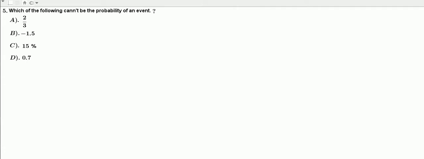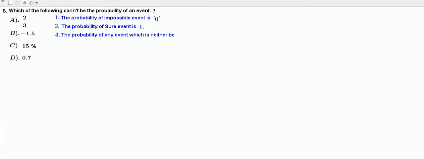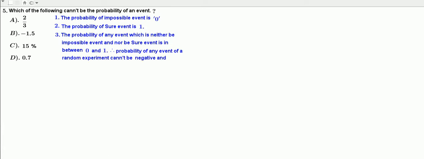We know that the probability of an impossible event is 0. The probability of a sure event is 1. Therefore, the probability of any event which is neither an impossible event nor a sure event is in between 0 and 1. Therefore, the probability of any event of a random experiment cannot be negative or greater than 1. So, option B is the correct answer.